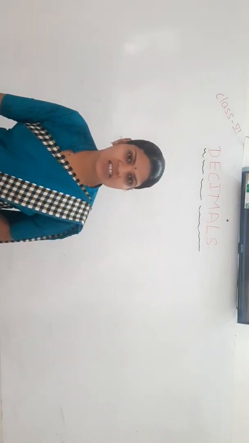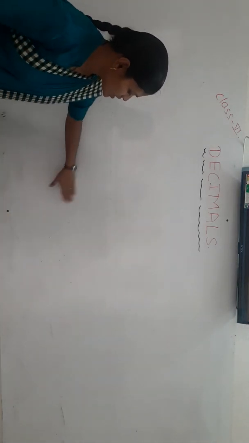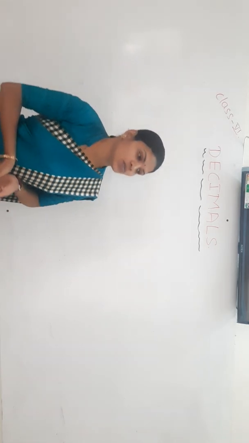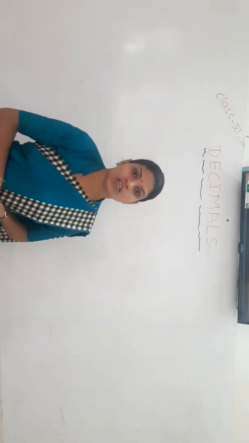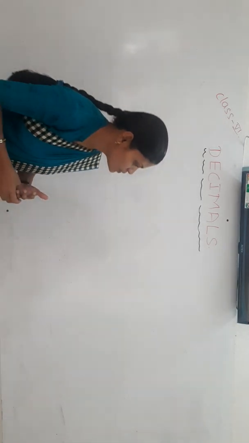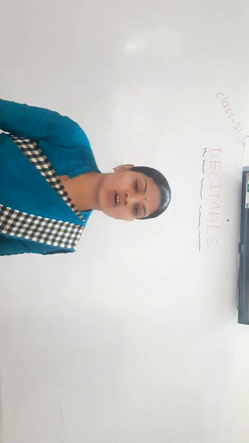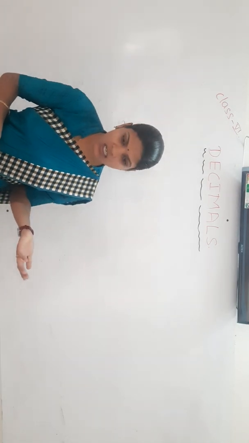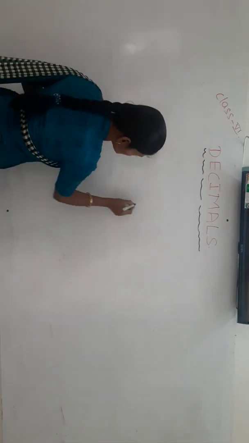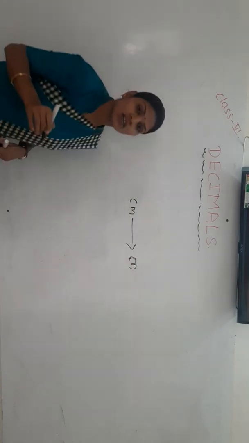In our previous class, what did we discuss in the decimal section? We discussed comparing decimals, as well as one more thing: the uses of decimal numbers. Where do we use decimal numbers? While converting a smaller unit, expressing a smaller unit in terms of a larger unit. Like if you are expressing centimeters in terms of meters, you will use decimal numbers.